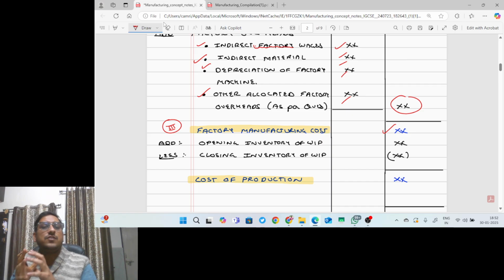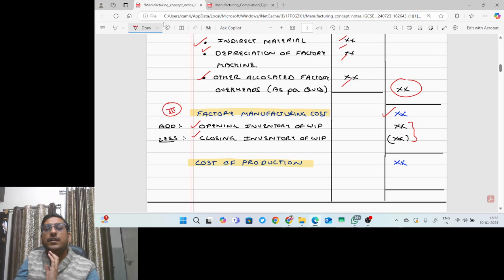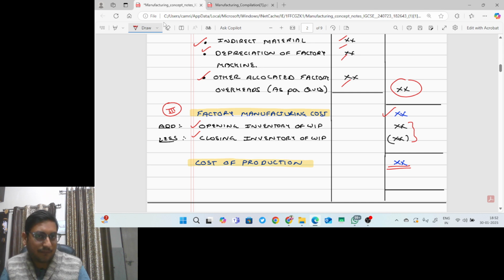In this factory manufacturing cost, I will add opening inventory of work in progress. I will deduct closing inventory of work in progress. So opening minus closing. After factory manufacturing cost, opening inventory of WIP will be added, closing inventory of WIP will be deducted. Then I will get the final figure, cost of production. And this is your manufacturing account.